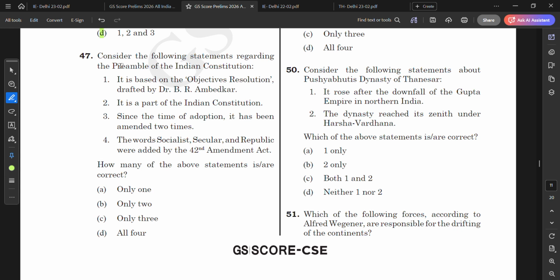Consider the following statement regarding the preamble of the Indian Constitution. It is based on the objectives resolution drafted by the... no, this is incorrect. The objectives resolution was drafted by Jawaharlal Nehru. It is a part of the Indian Constitution. Yes, this is correct. Since the time of adoption, it has been updated 2 times. No, this is not correct, it was updated only one time. The words socialist, secular, and republic were added by the 42nd Amendment. Yes, this is correct. So only 2 is the correct answer.